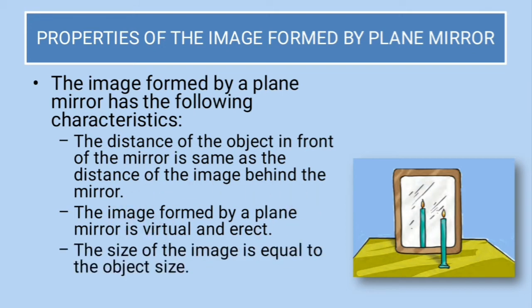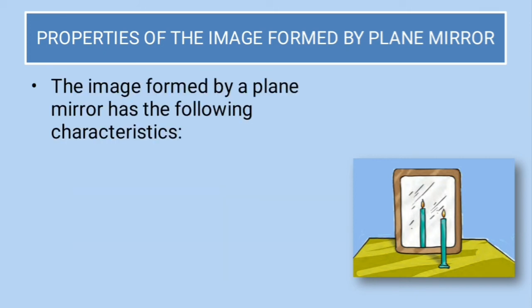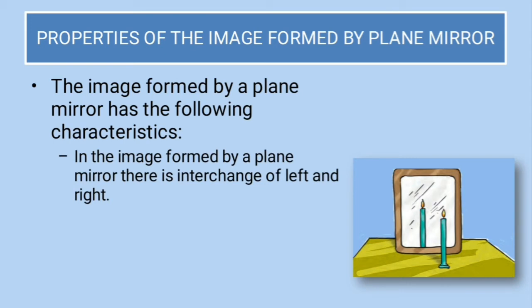The size of the image is equal to the object size. So what is the size of the image? It is equal to the size of the object. What are the other characteristics? In the image formed by the plane mirror, there is an interchange of left and right. So left and right seem interchanged, and that is called lateral inversion.